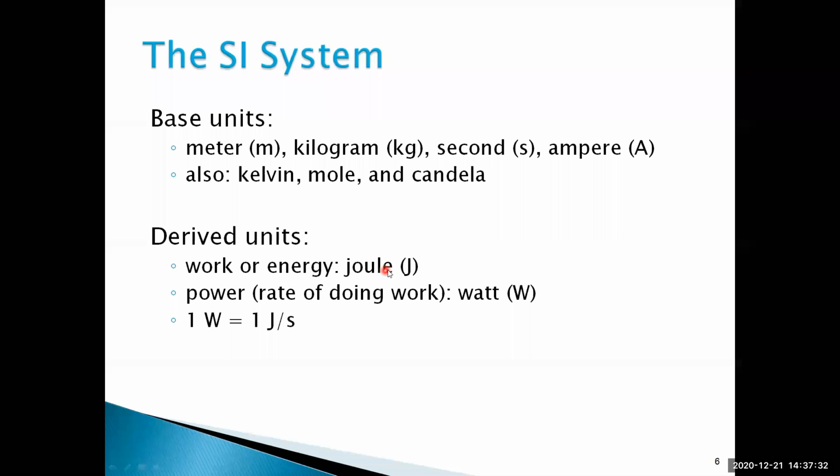Work or energy, you can call that a joule. Power, rate of doing work, watts. From our electrical point of view, power, the rate of doing work, is called watts. 1 watt is equal to 1 joule per second. All of you write fast. These are the derived units from the base units. Work or energy is called joule, and power, the rate of work, is the watt. Power units are watts.